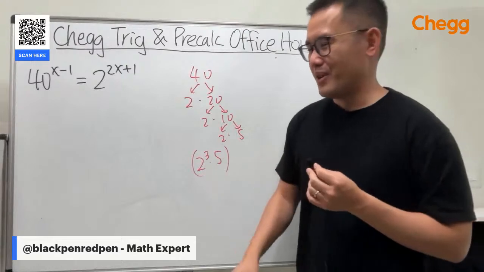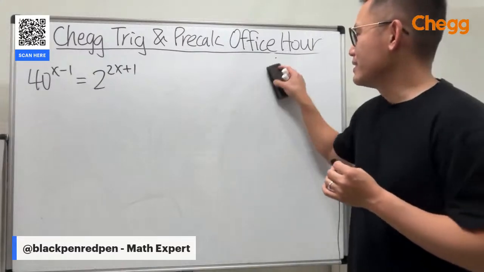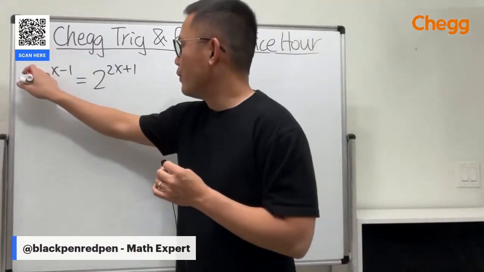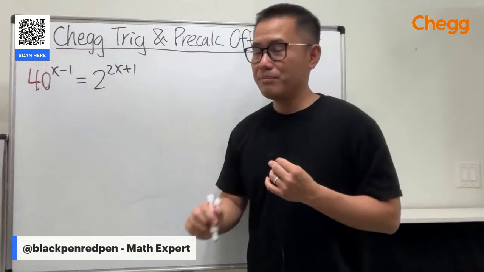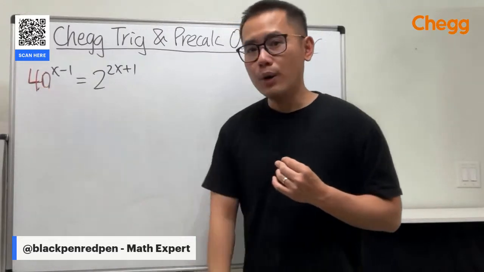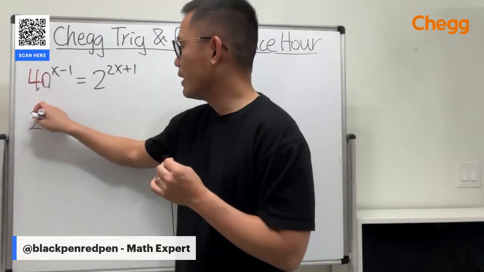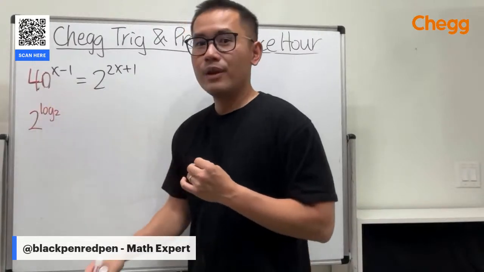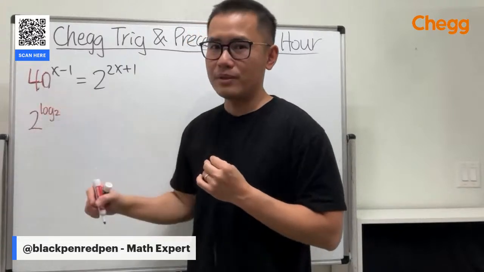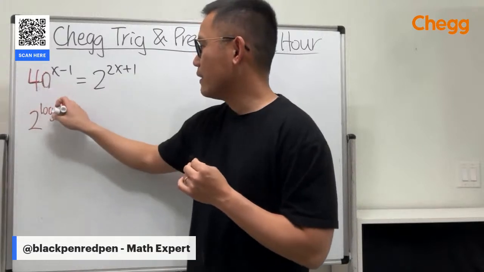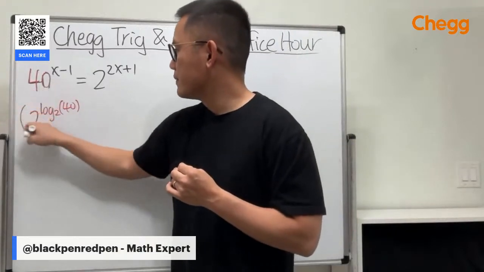You can do it like this. Let me show you, because maybe you guys haven't done an exponential equation like this. So let's try it. For the 40, you really want to have the same base as the 2. So we are going to call out the 2. Just put the 2 right here. And then we are going to write this as raised to the power of log base 2. We can do that whenever the base of the exponential and the base of the logarithm are the same. We can cancel them out. And we still have to get 40, right? And the 40 will be the input.